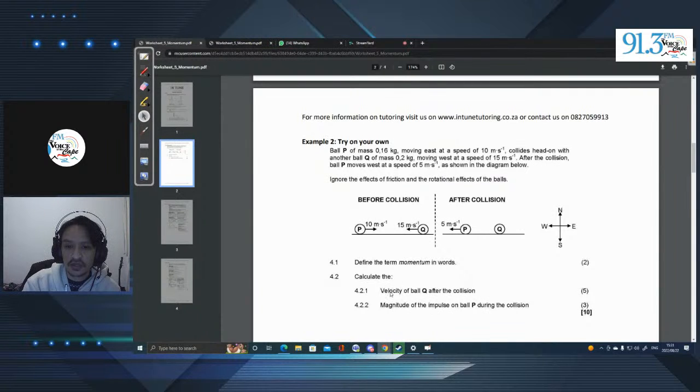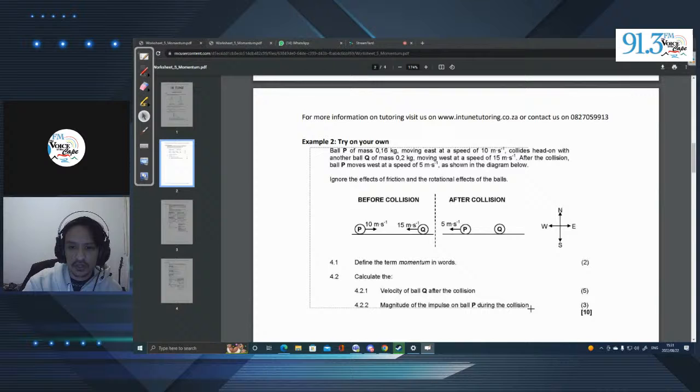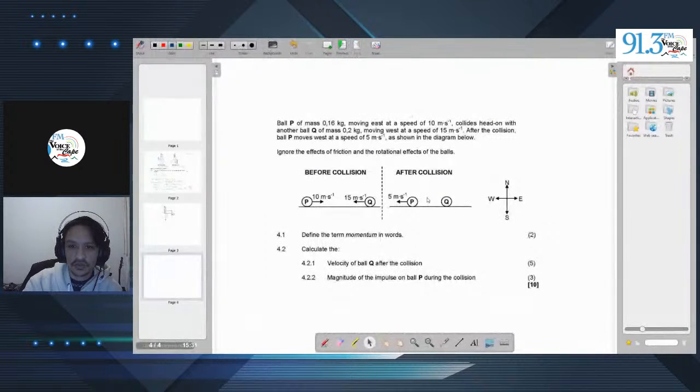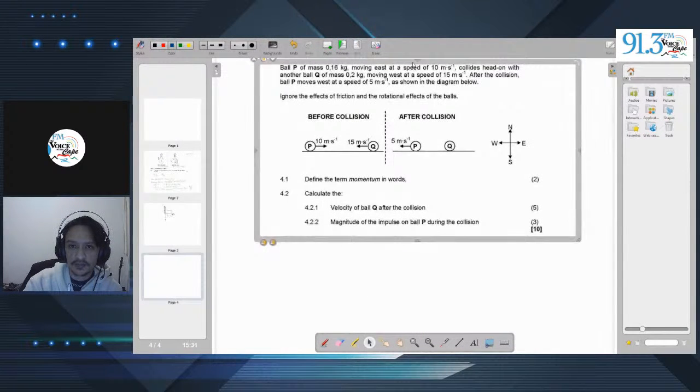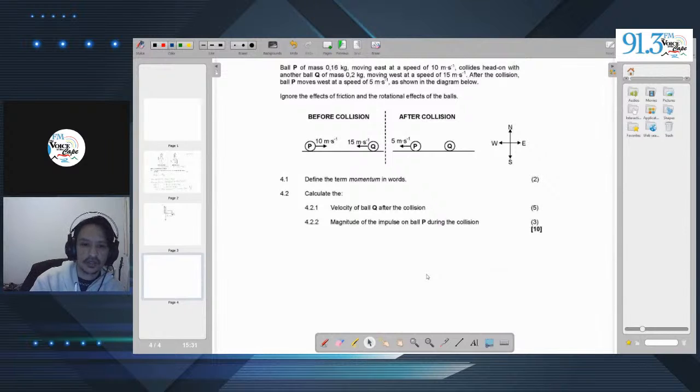Then calculate the velocity of ball Q after the collision. So let's first write down the information that's given to us. So what we'll do is we'll just copy this, we'll add it to a new page, we'll put it over here, and let us take a look and take down all the information that's given to us.